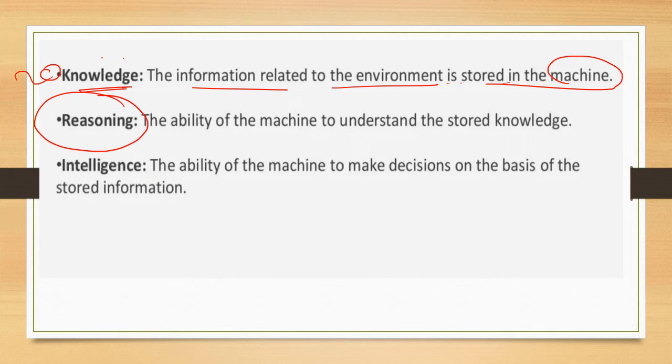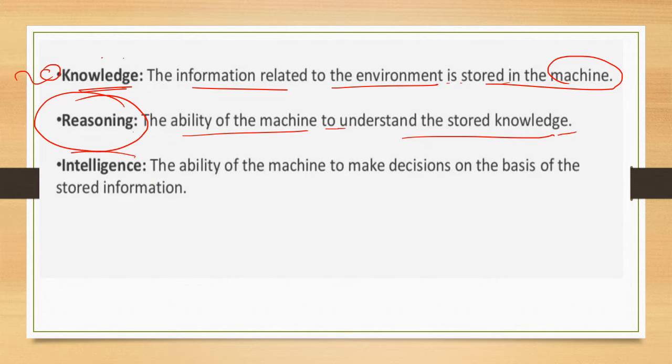Next, reasoning. Reasoning is the ability of the machine to understand the stored knowledge, means what the knowledge is and which type of information is stored in that system. It is the ability of the machine to understand the stored knowledge that is called reasoning.